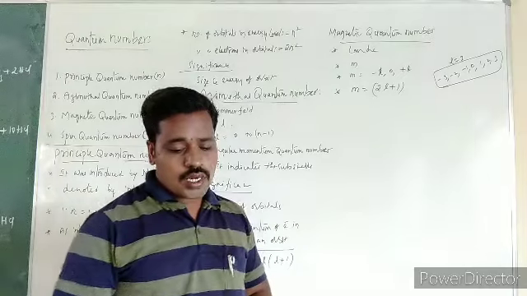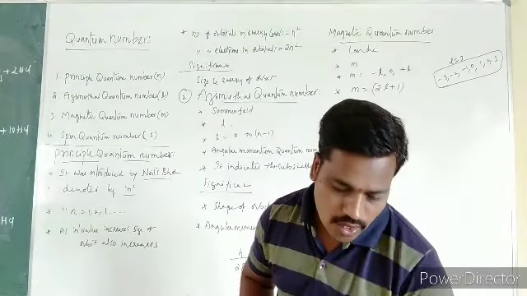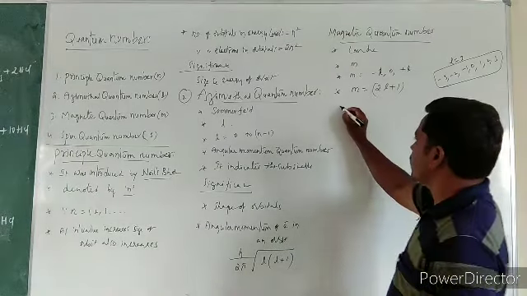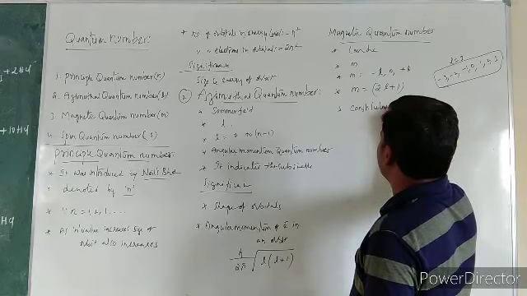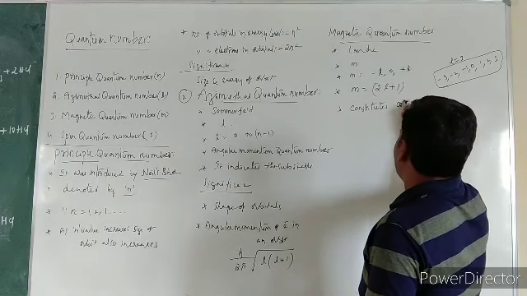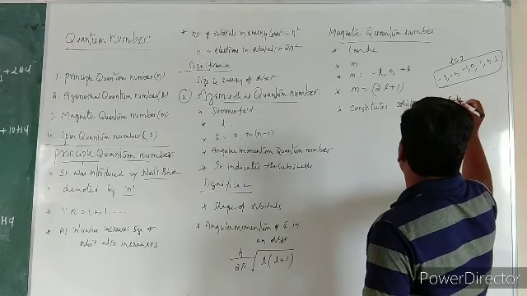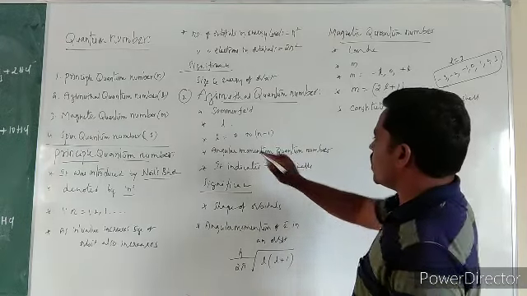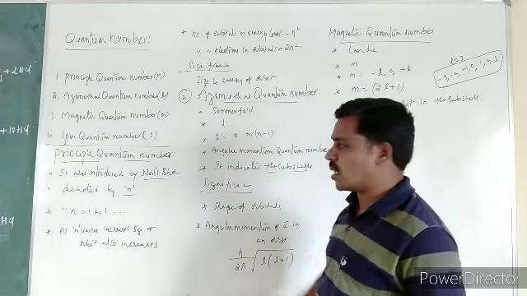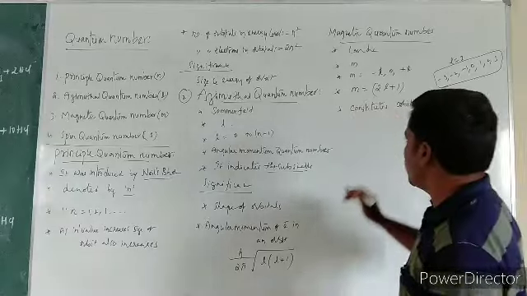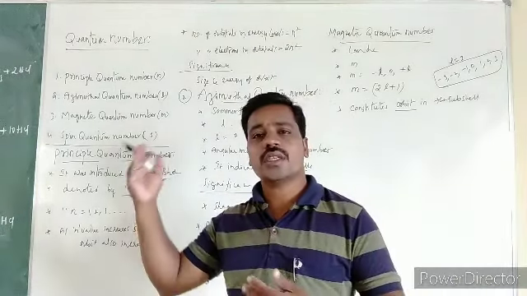And what does the magnetic quantum number indicate? m constitutes an orbital in the subcell. The azimuthal quantum number indicates the subcells present in the main shell, but the magnetic quantum number indicates the orbitals present in the subcells.